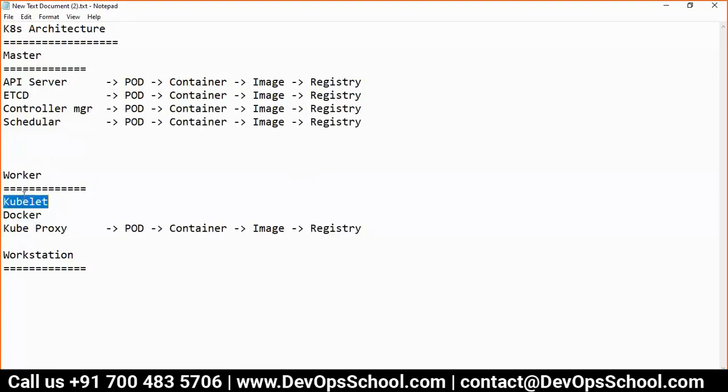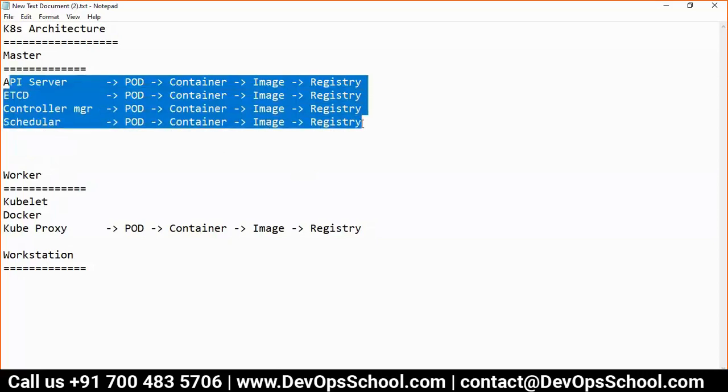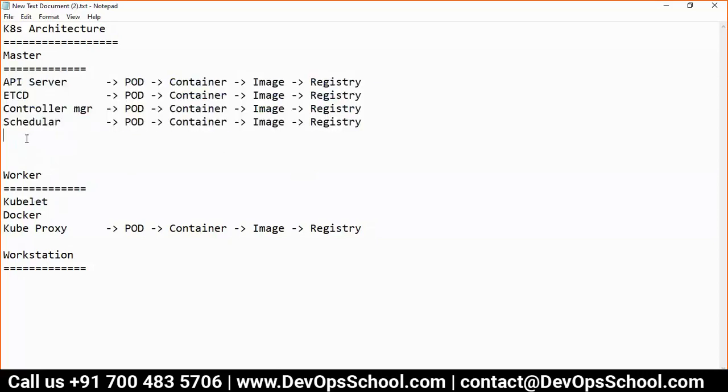Docker and kubelet cannot be inside a pod because, tell me that, who creates a pod? Who creates a pod? Docker. Kubelet. So don't you think, in the master, these are the 4 components we have, so kubelet needs to be there in the master server also? Don't you think so? Correct now?